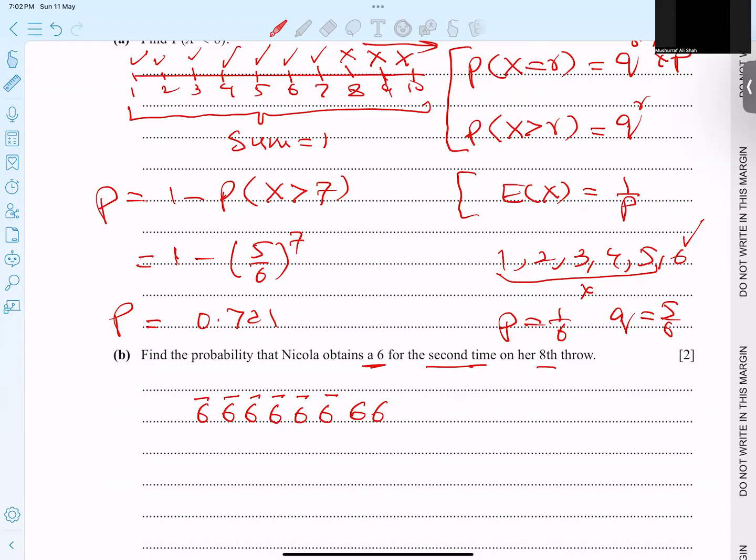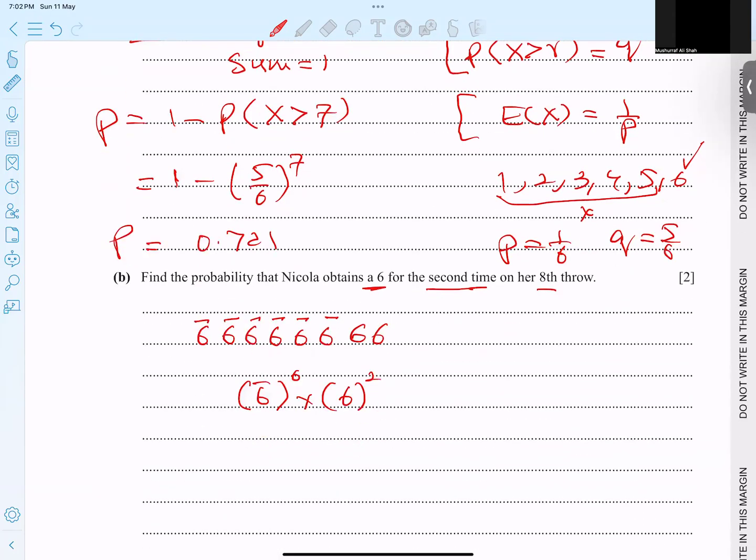So what is the chance of not 6? Obviously, not 6 is 5 over 6. Not 6 is coming 6 times, and 6 is coming 2 times. I think this is okay, but we have to play a small trick here. What is the answer? (5/6) to the power 6 into (1/6) to the power 2. But we have to multiply by 7.